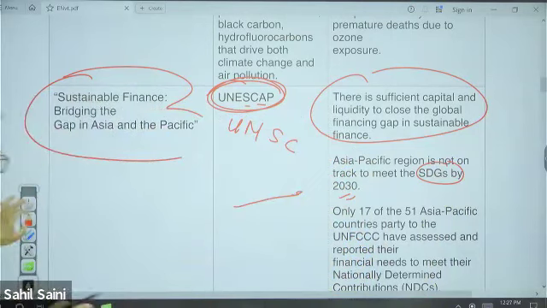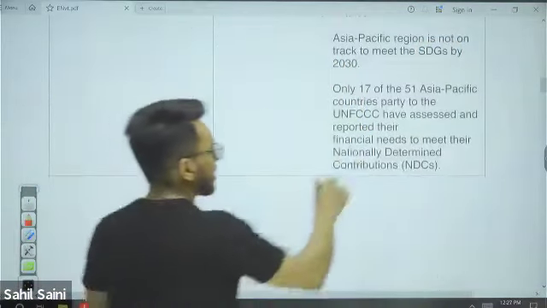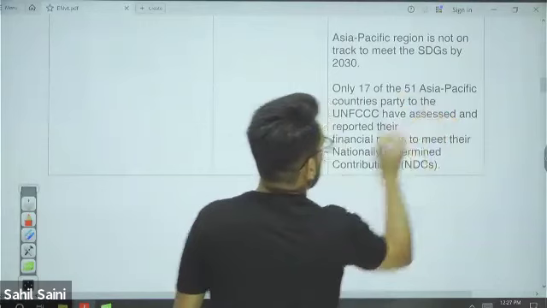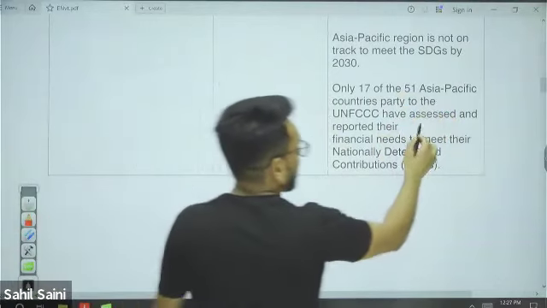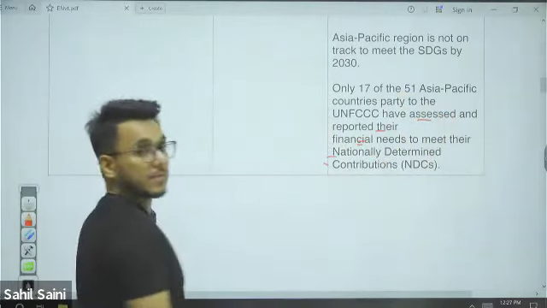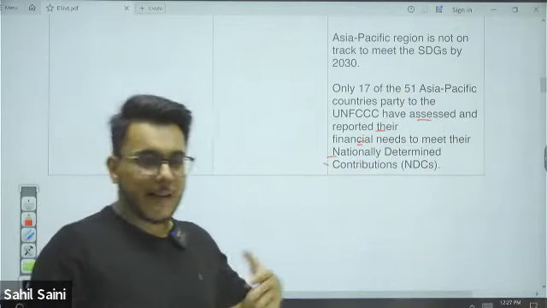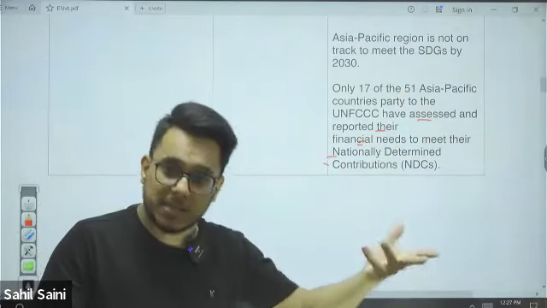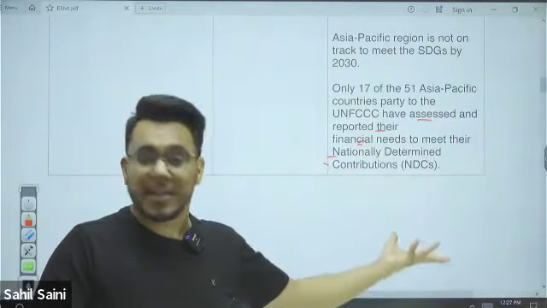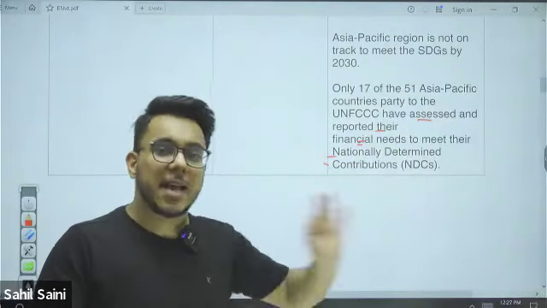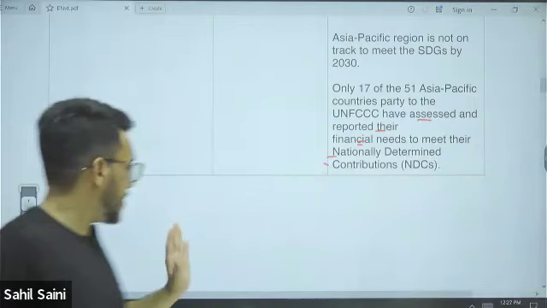Only 17 countries out of the 51 Asia Pacific countries have assessed and reported the financial needs to meet their INDCs. The majority of countries have not assessed how much money they need to reach their INDCs.